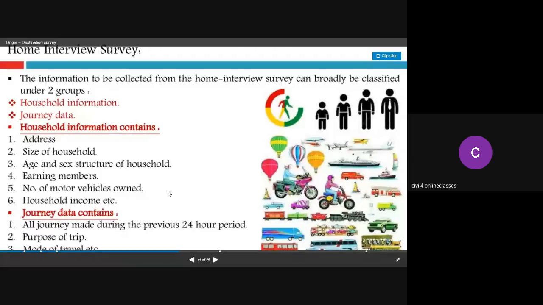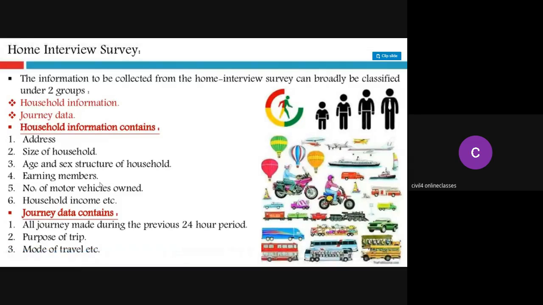So what details you are going to survey is represented here. The information to be collected from the home interview survey is classified under two groups: household information and journey data. Household information contains the address, size of the household, earning members, that is how many members are earning in that particular household, number of motor vehicles owned by them, household income, etc.